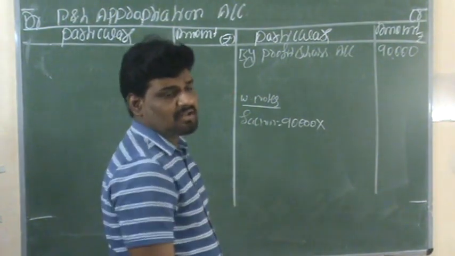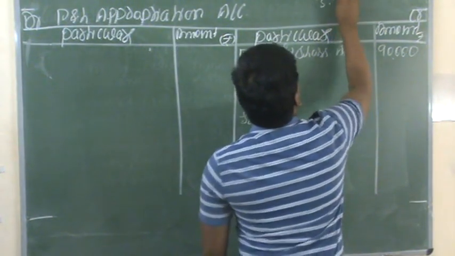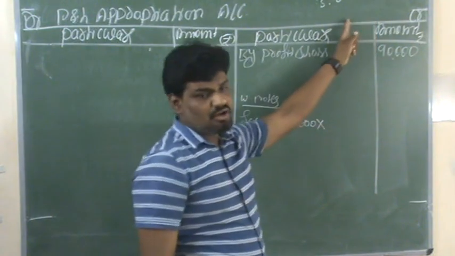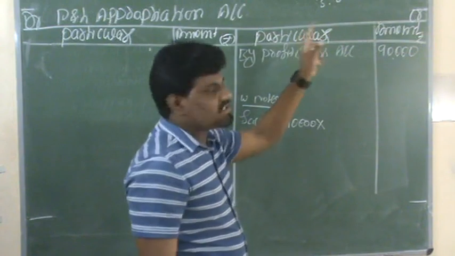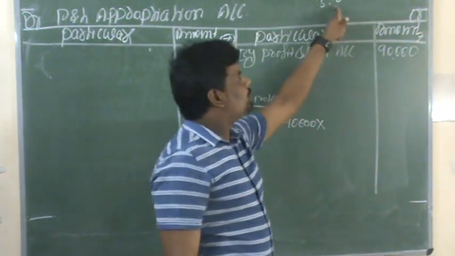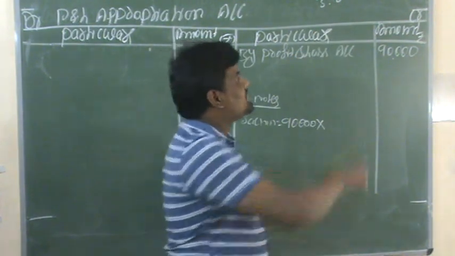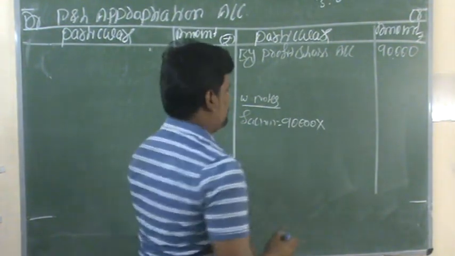The profit and loss sharing ratio is 3:2. This is the old profit sharing ratio. At the time of admission of a new partner, the firm has offered a 1/6 share. So 1 plus 2 plus 3 means total 6. 3:2:1 is the total new profit sharing ratio among the partners.